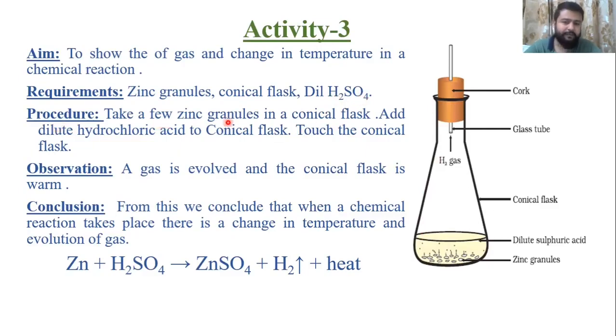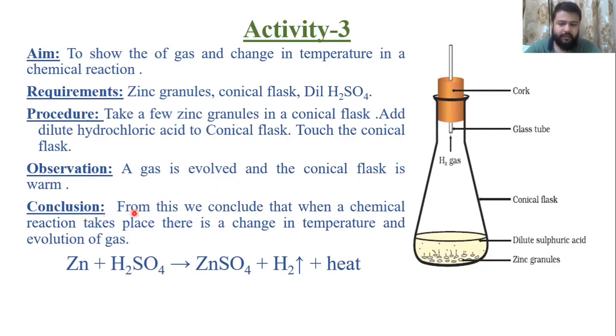Now the procedure: take a few zinc granules in a conical flask, add dilute hydrochloric acid, or H2SO4 if available. You can use H2SO4. Add it to the conical flask and touch the conical flask. So the observation: as soon as you put some acid, whether it be HCl or H2SO4, a gas is evolved and the conical flask becomes a little bit warm. You will feel a slight rise in temperature if you touch the conical flask.